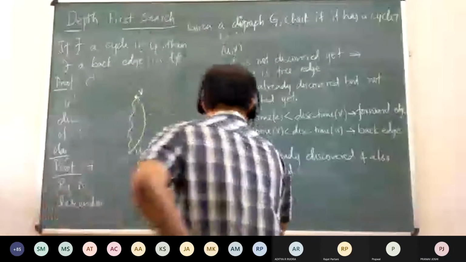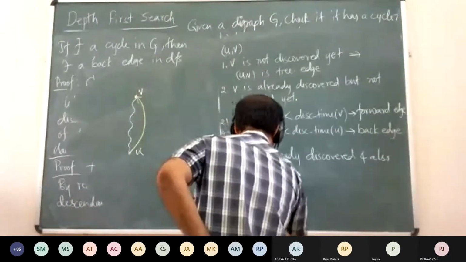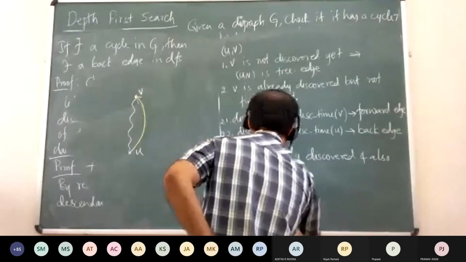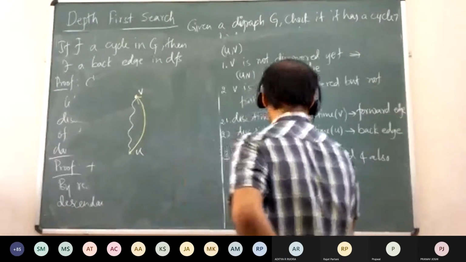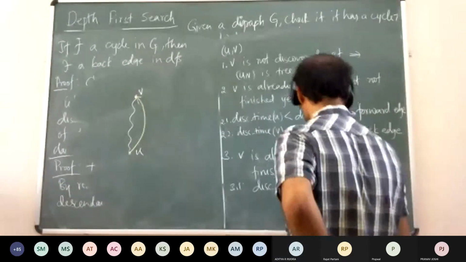So, basically, say 3.1. Discovery time of U is less than discovery time of V. Then what can we say?